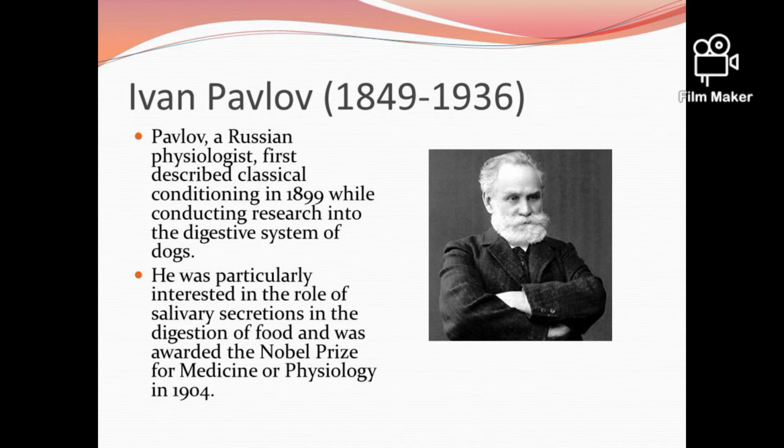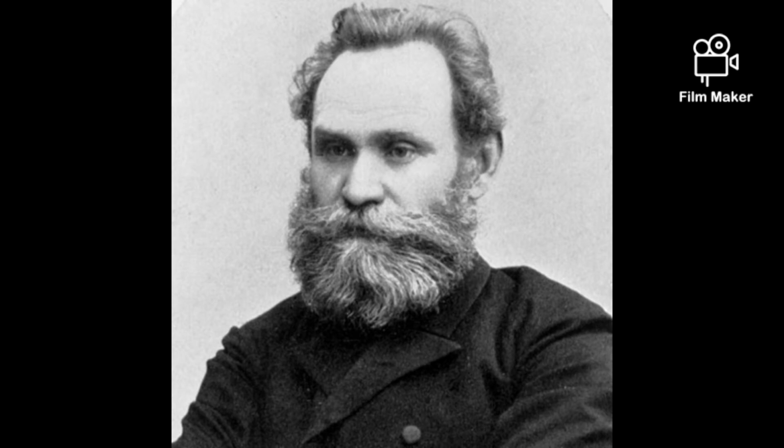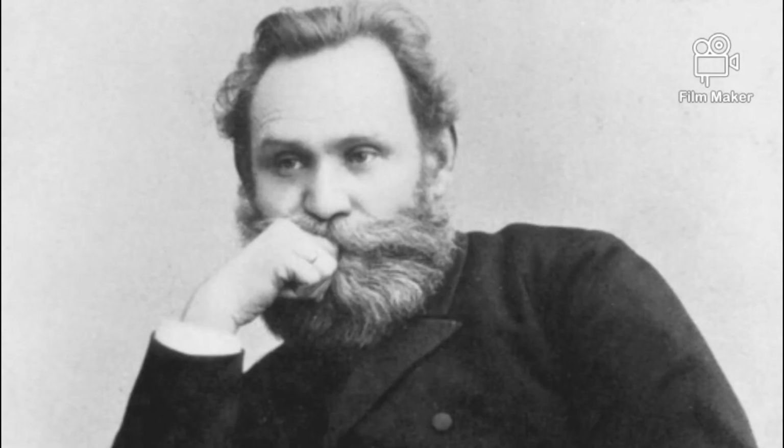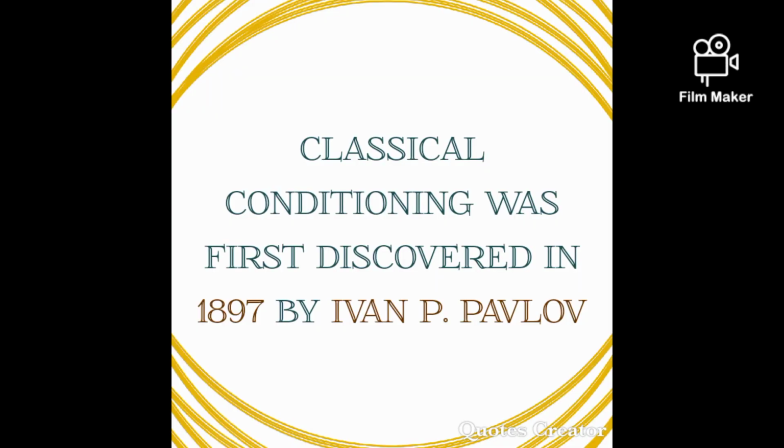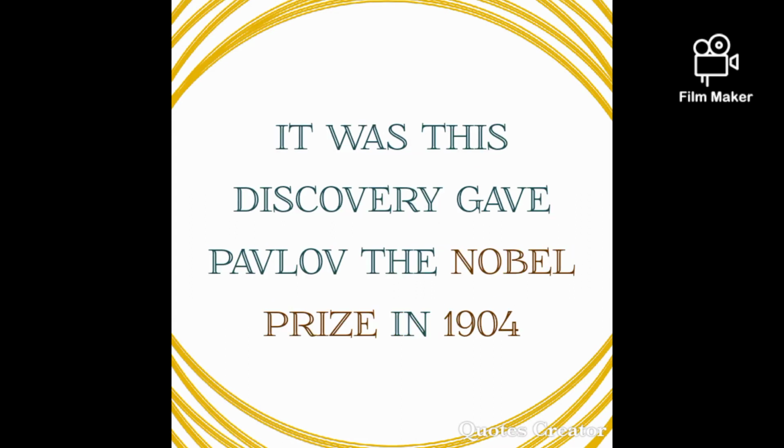Many researchers and scientists believe that maybe in 1897 or 1899 he started the research on classical conditioning, and he got the Nobel Prize in 1904 for his work and experiments on classical conditioning with the help of dogs. Classical conditioning was first studied by Ivan Pavlov, who conducted experiments with dogs between 1897 and 1899. It was the discovery which gave him his first Nobel Prize in 1904.